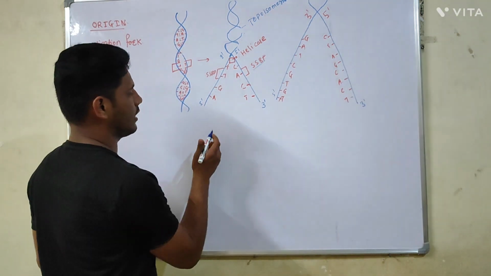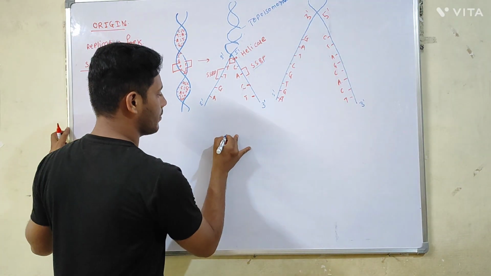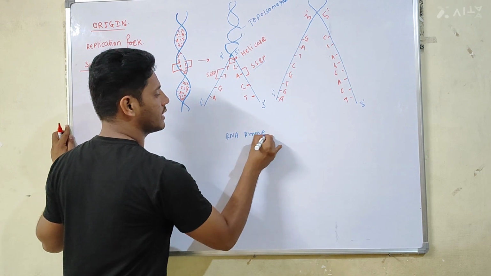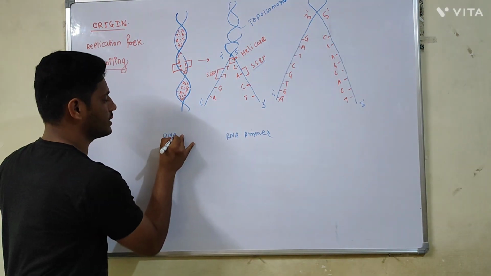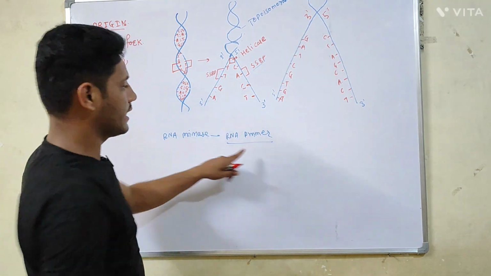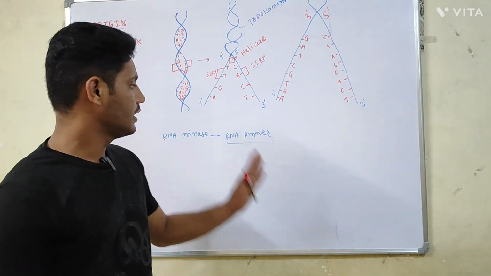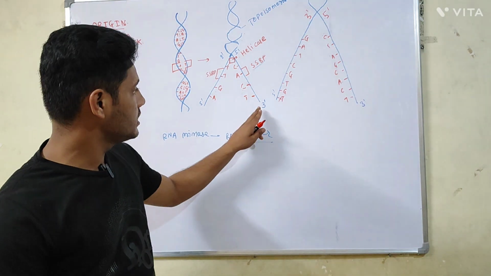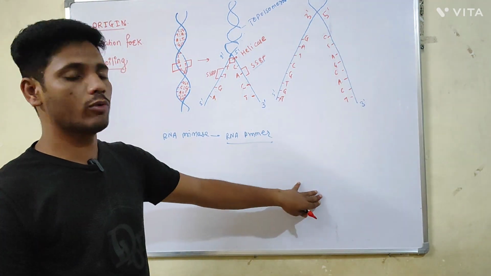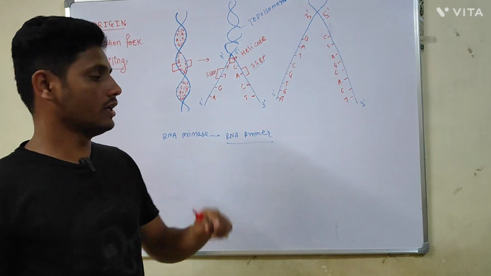Now the initiation of the replication of the DNA is carried out with the help of RNA primer, which is synthesized by the enzyme RNA primase. RNA primase enzyme will synthesize RNA primer, and this RNA primer is responsible for the initiation of the replication of the DNA. DNA polymerase is not able to initiate the process of replication. That's why this RNA primer will help DNA polymerase to initiate the replication of the DNA.